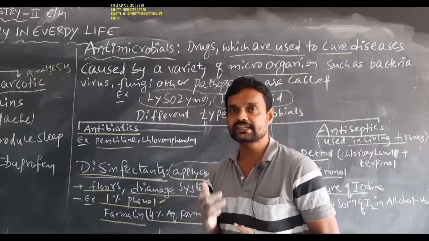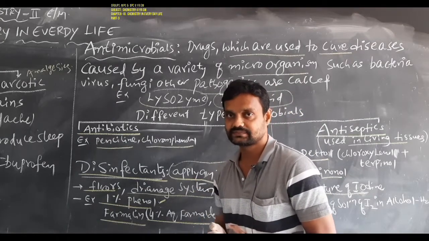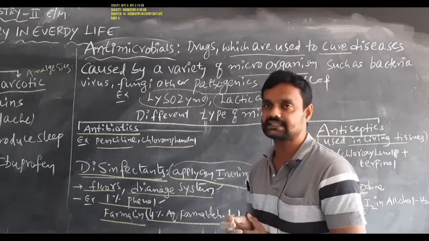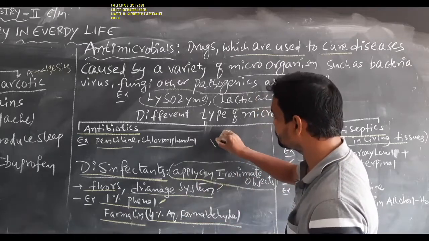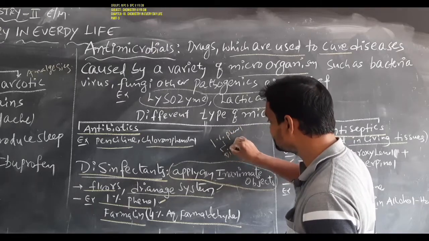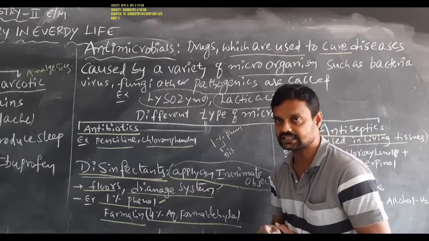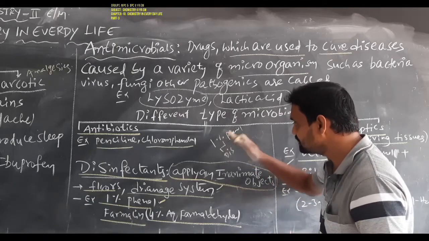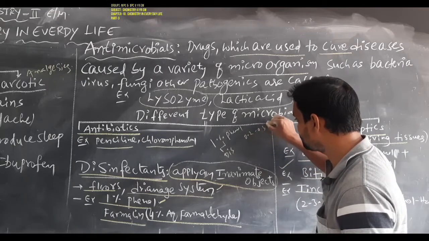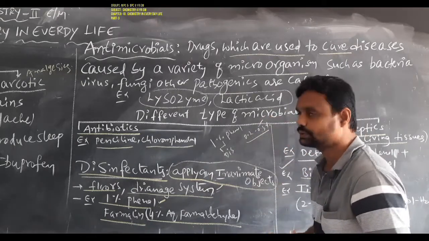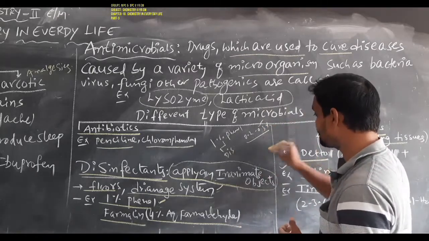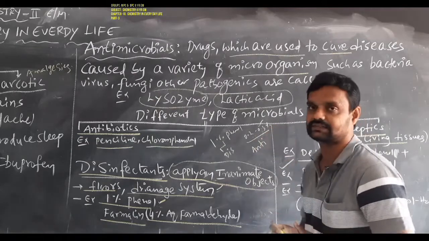When we change the concentration, the same substance can act as a disinfectant or as an antiseptic. For example, 1% phenol acts as a disinfectant. When we reduce the phenol concentration to 0.2 to 0.3%, it acts as an antiseptic.